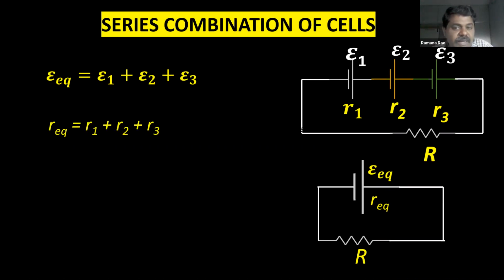Now what is R equivalent? Series combination. So R1 plus R2 plus R3. Now what is the current? So how to get the current? I is equal to, we are drawing I amount of current from the combination. So from the combination we are drawing the current. So how much current we are drawing from the combination?